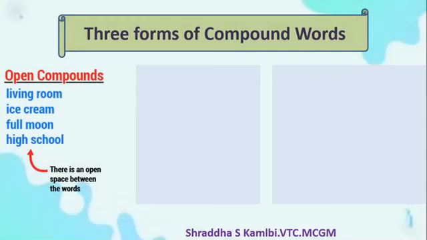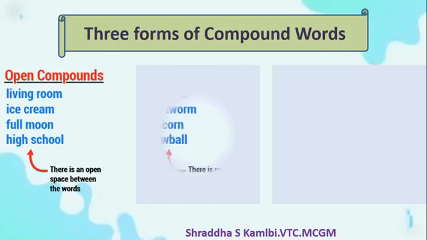Now there are three forms of compound words. Before we finish off the lesson, let us quickly look at the three forms of compound words. So we have open compound words, that is living room, ice cream, full moon, high school. So there is an open space, a space between these two words. Okay, you leave a gap when you write these two words.